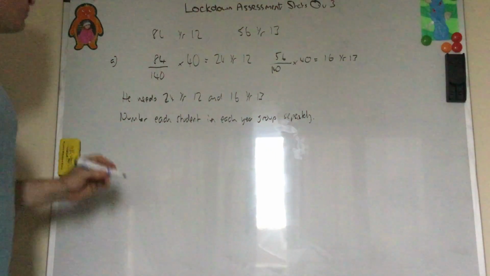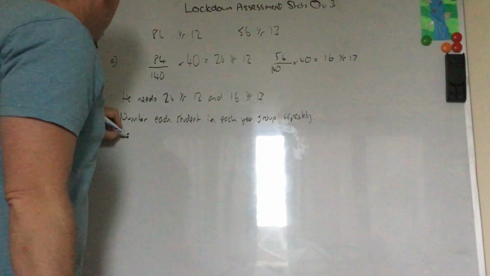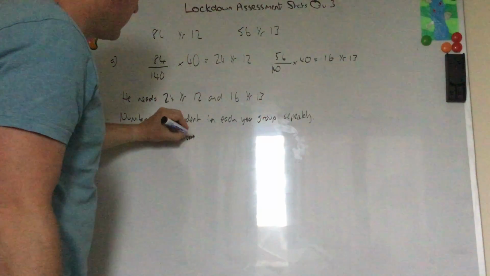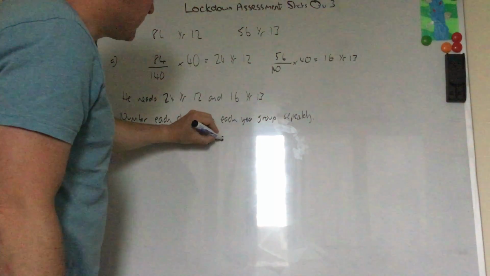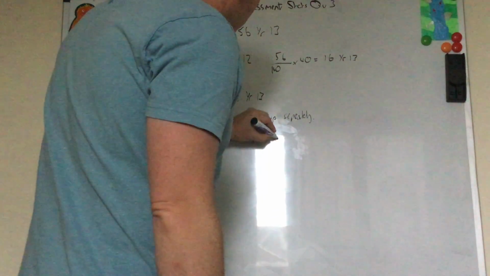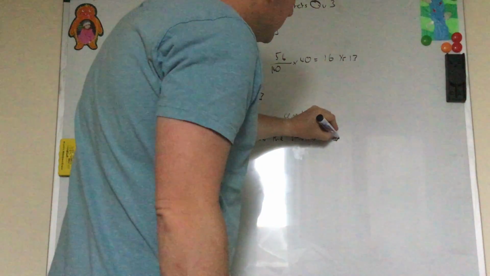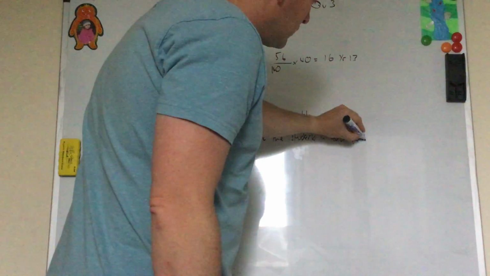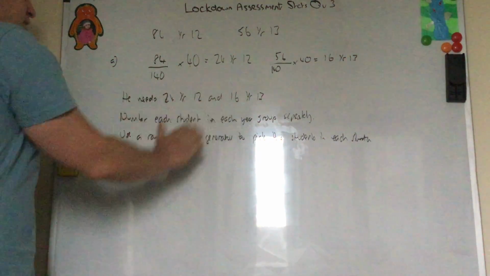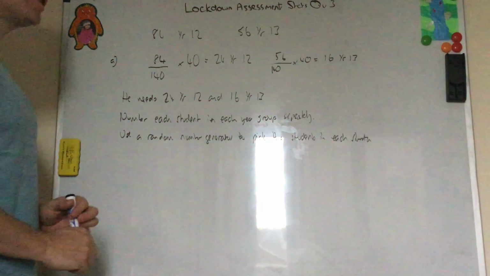Okay, so each student's got a number now, and then we need to say how we're going to pick the random numbers. So we say use a random number generator to pick the students in each strata. Okay, so we need the 24 and 16, we need the number of each student, and we need the random number generator to get all 3 marks.